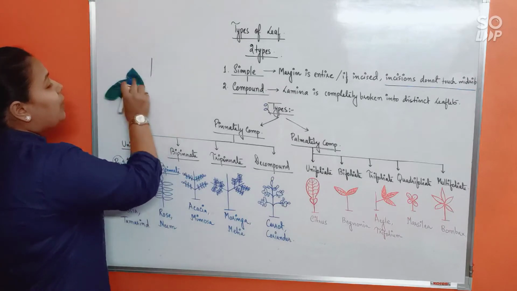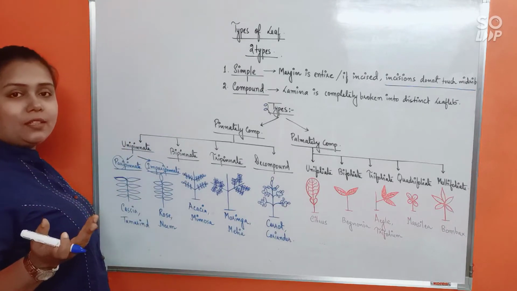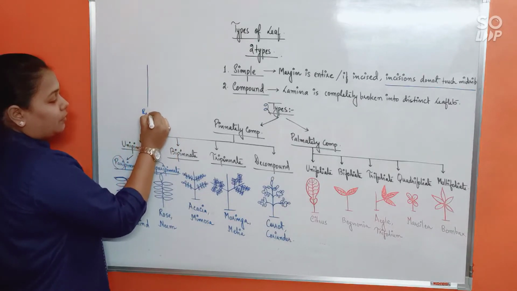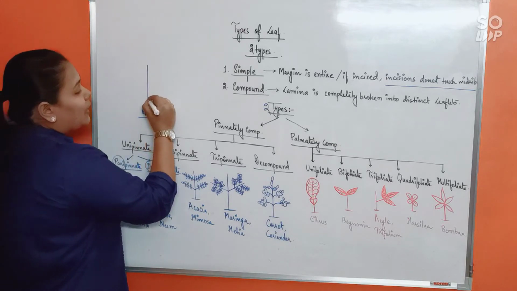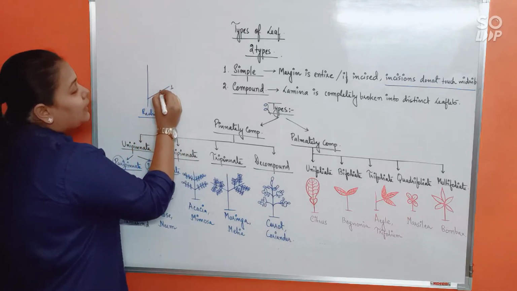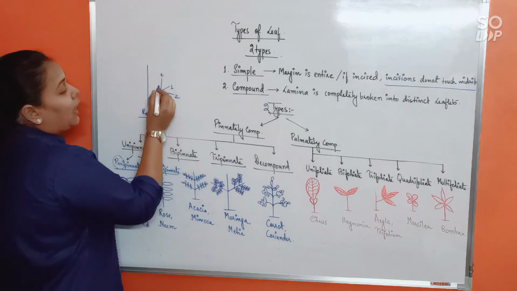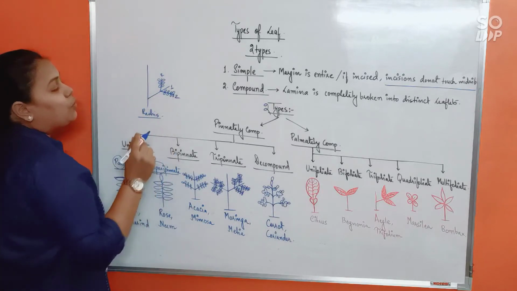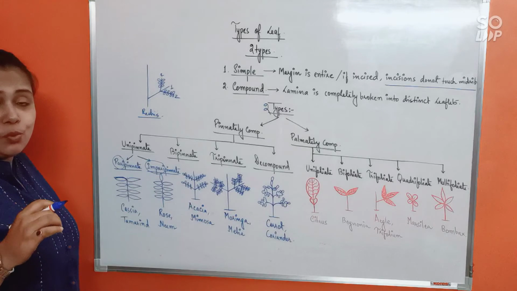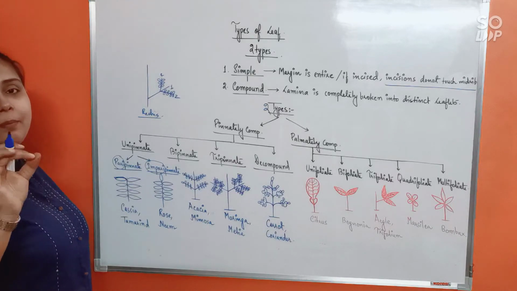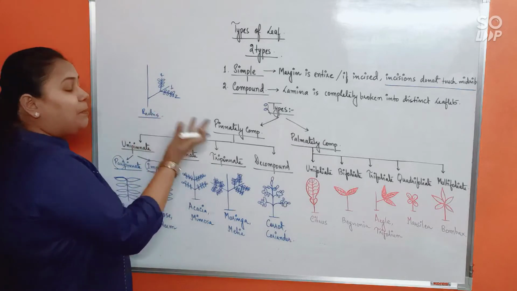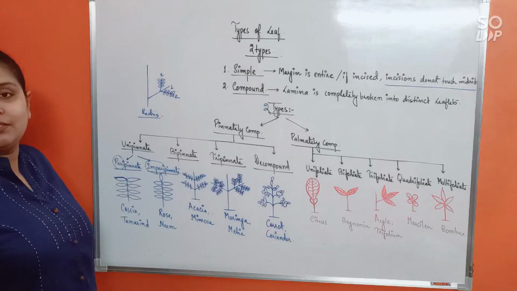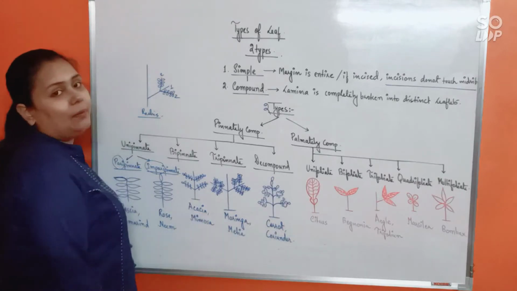Now, next is tripinnate. So by now you can obviously understand what would be tripinnate. This suppose is the midrib or the rachis. This being the rachis, this is the first order of branching. This would be the second order of branching. And here there will be pinna. So pinna here is going to be attached in the branches which will further arise from the secondary branch of the rachis. So in the simplest way we can say that tripinnate means thrice pinnate. Example is moringa and melia.